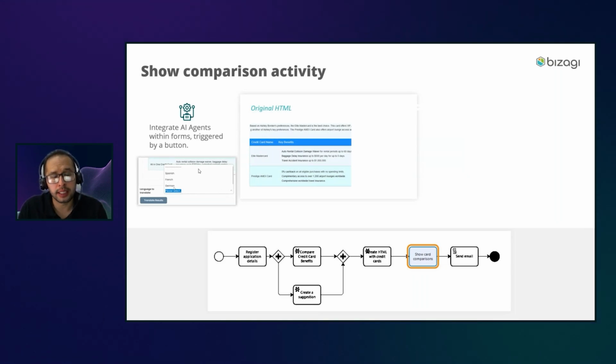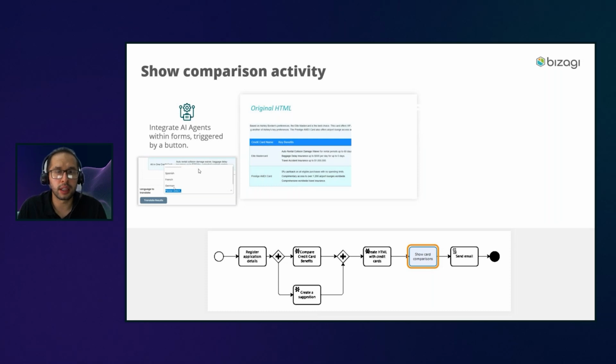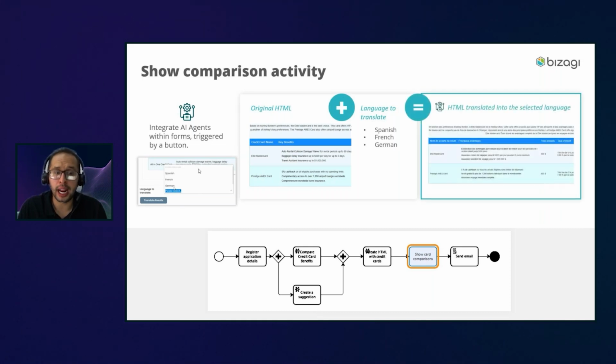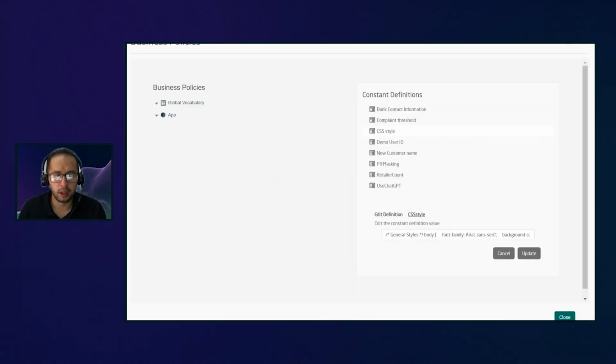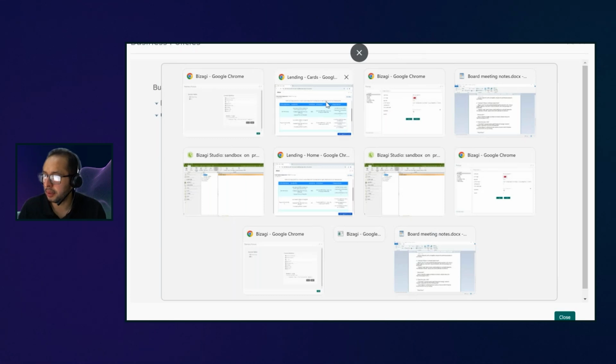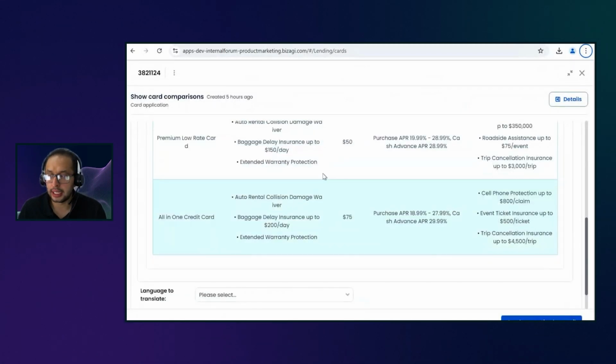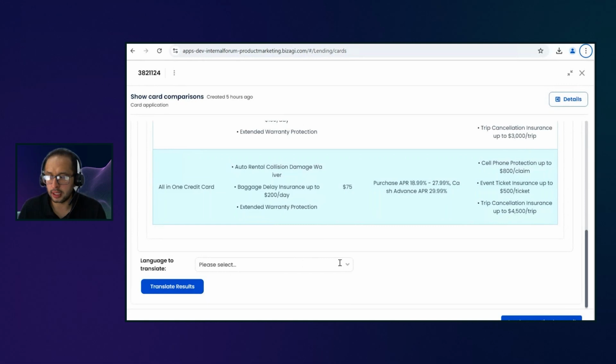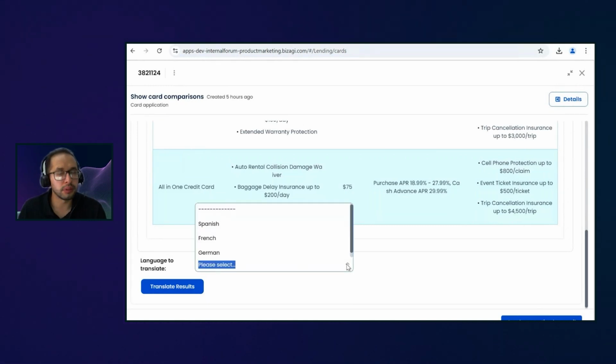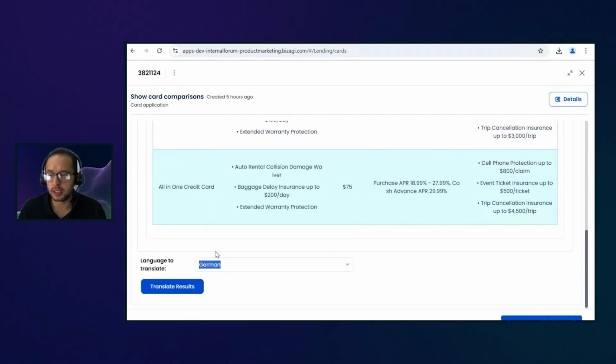So now David is able to see that table with the summary of the credit card benefits and the description or the suggestion of the credit card that we have to suggest. And David is able to select into which language we want to translate that. And then we have another agent behind the scenes doing this translation for us. So take a look here from the execution point of view, one more time. David has this information and then down below we got the option to translate all of this into a different language. So let's suppose that the customer that we have at the office, I don't know, wants all this information just in German.